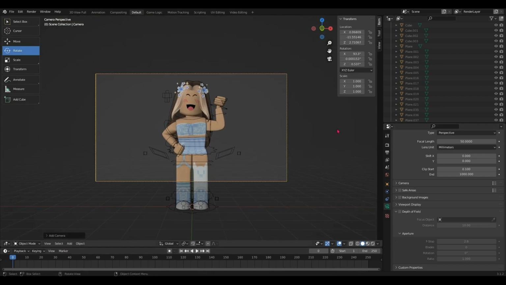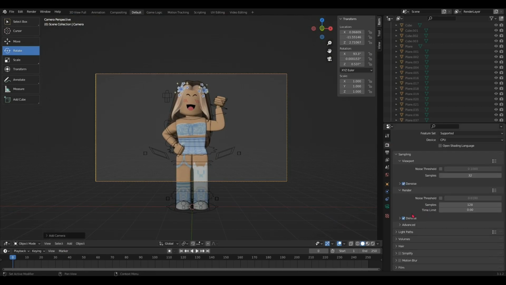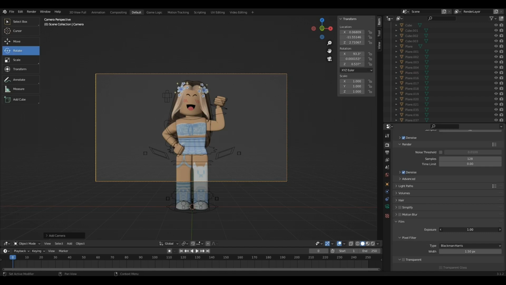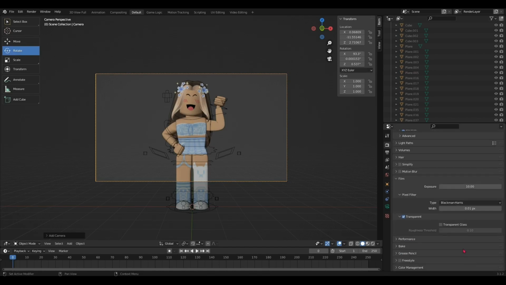Okay. And then click this, make sure this is on cycles, denoise, and go to film, exposure or Q10, which is the max, and then this to Blackman-Harris and this to 0.01, pixel filter, and select transparent if you don't have any background.